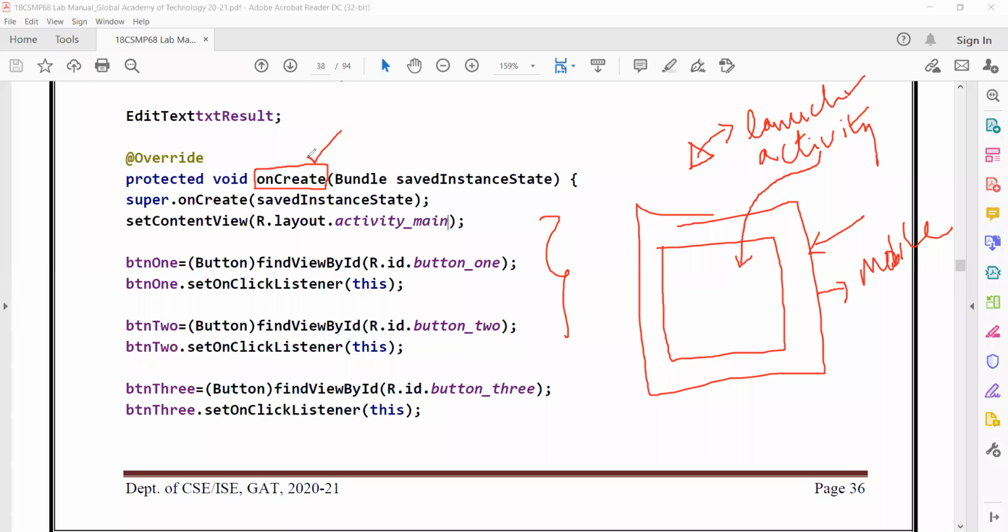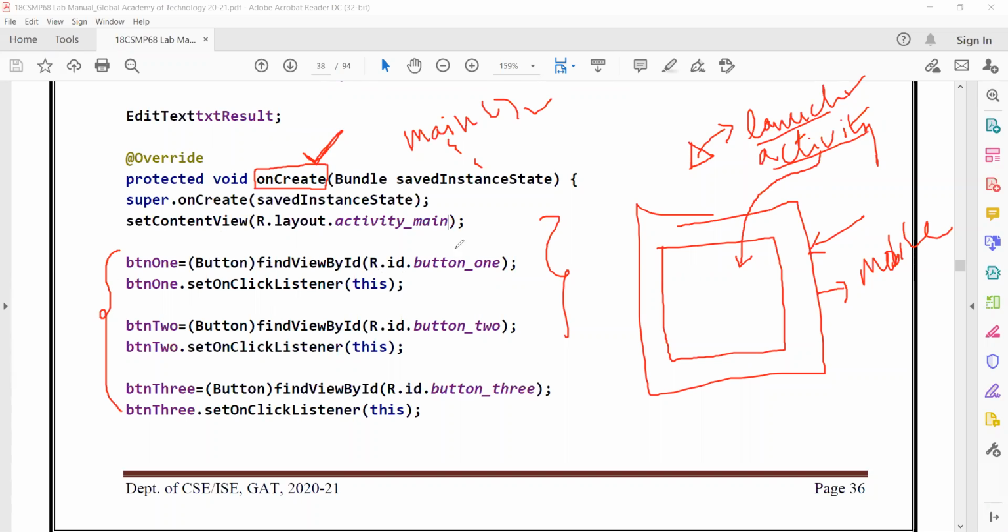So that's why by default you see that all Java programs will have protected void onCreate. Why? It is quite similar to main. In all C, C++ and Java programs, we have main method. Why? Because control execution begins from main method. So in Android, whenever you launch an activity, the control execution begins from the onCreate method. So that's why we write the entire code inside this onCreate method.